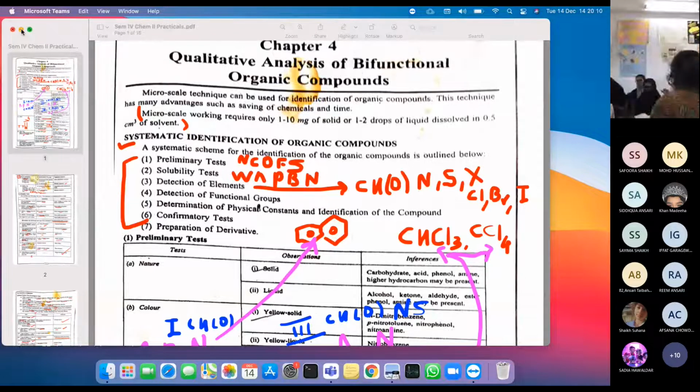Yes, I will give you. Okay, I will just take a little quantity. Yes, with the help of a spatula, I am taking a little quantity of the compound.